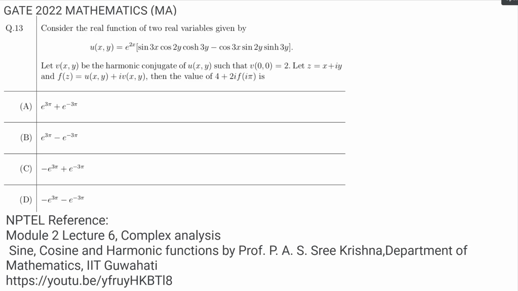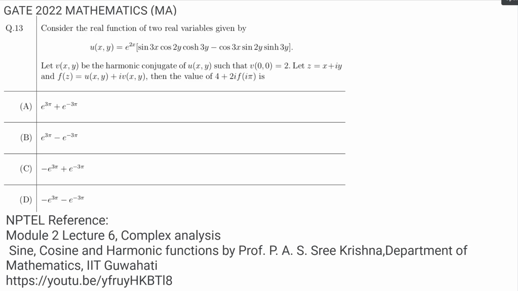Let z be the complex number given as z = x + iy, and f(z) = u(x,y) + i v(x,y). Then the value of (4 + 2i) f(iπ) is. The four options given are: option A, e^(3π) + e^(−3π). Option B, e^(3π) − e^(−3π). Option C, −e^(3π) + e^(−3π). Option D, −e^(3π) − e^(−3π).